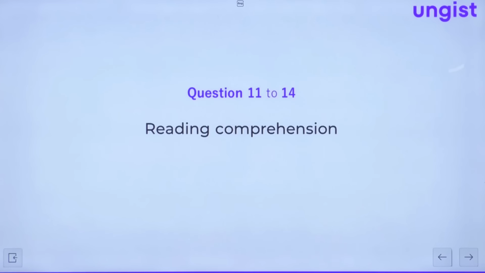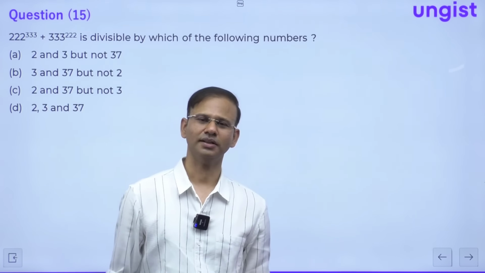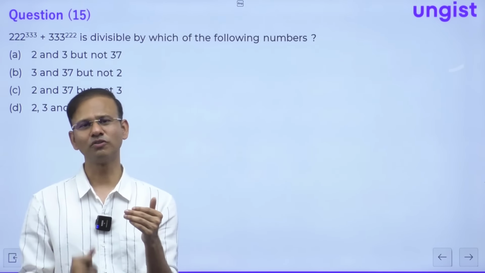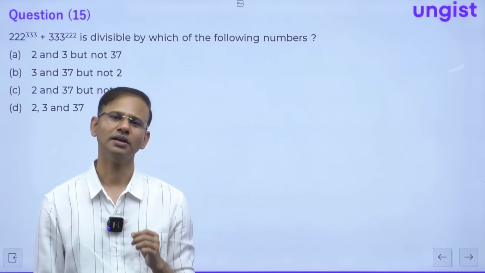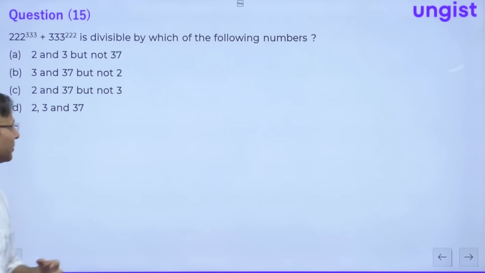Questions 11 to 14 are reading comprehension questions, so I won't be able to solve them. After that, question number 15. Guys, question number 15 is again one you can solve just by looking at the options, because the options are not close. I'll show you the question.